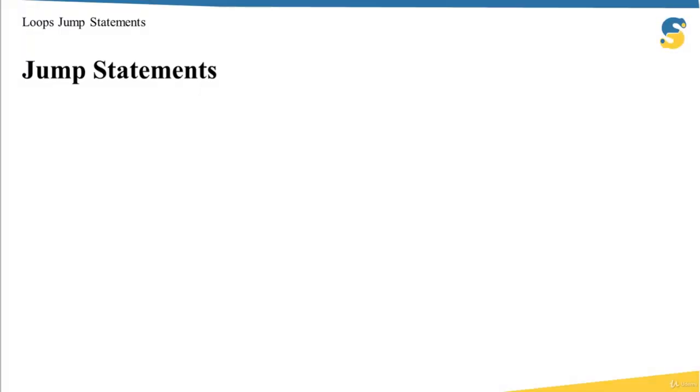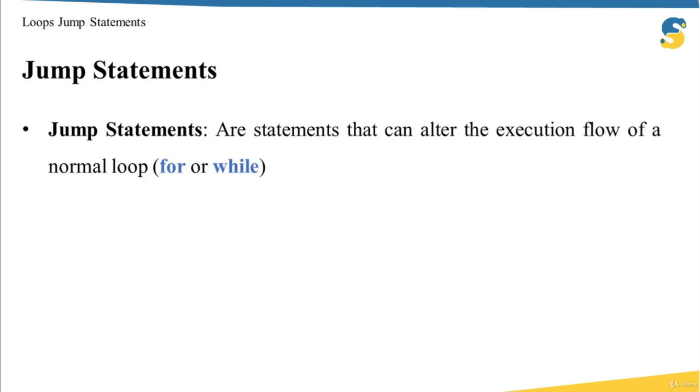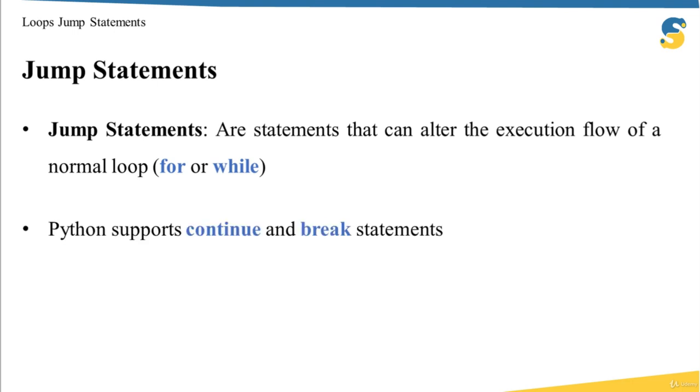First of all, I will start by defining what jump statements are. Jump statements are statements that can alter the execution flow of a normal loop, whether it's a for loop or while loop. As a reminder, we use a for loop in order to iterate over items of an iterable, and the for loop ends the execution once it scans all the items, whereas a while loop continues the execution as long as a predefined condition is satisfied. So this is the default behavior. But Python supports two jump statements, which are continue and break, and these statements will alter this default behavior mentioned before.